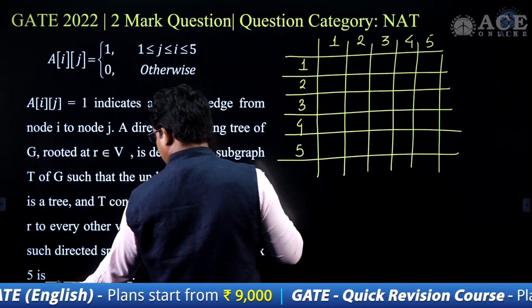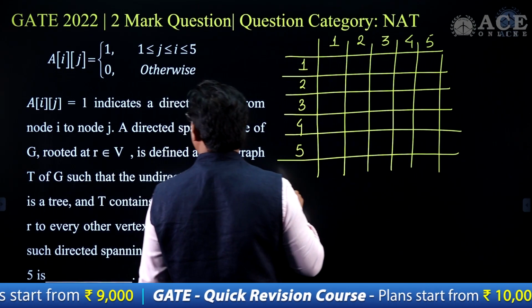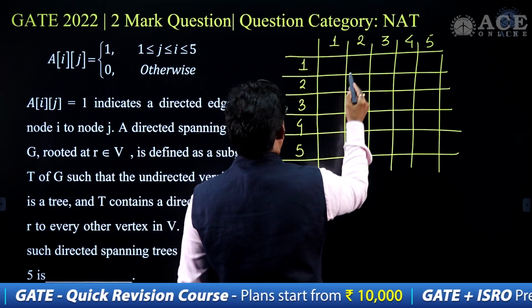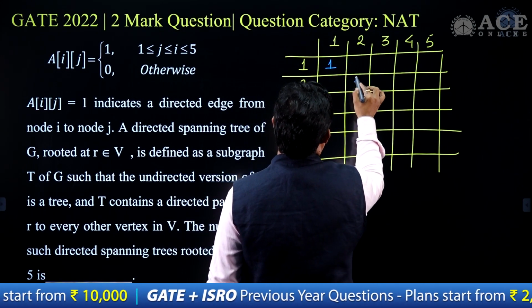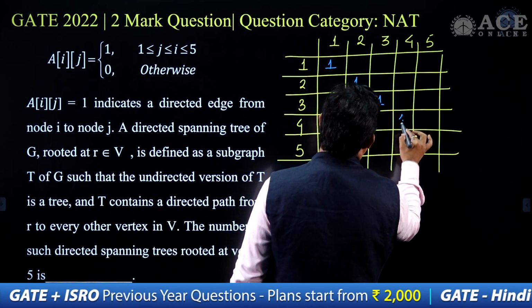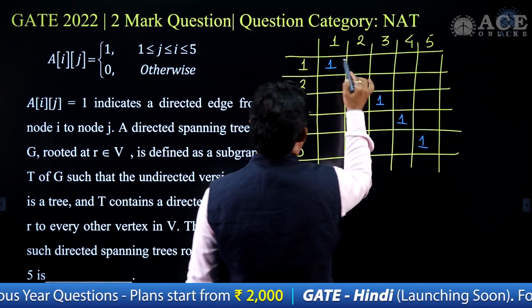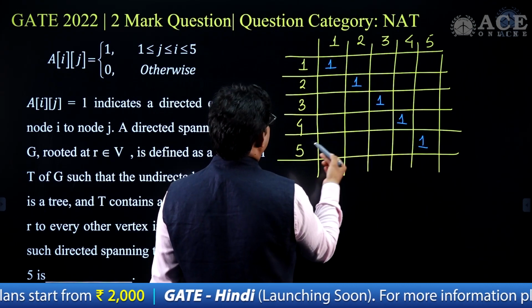Now here we have the entries. In this case, if i is less than or equal to 1, so now here i is less than or equal to 1, but here i is not less than or equal to 1. So in all the cases where i is less than or equal to 1, the entries 1, 1, 2, 2, 3, 3, 4, 4, 5, 5 satisfy this.